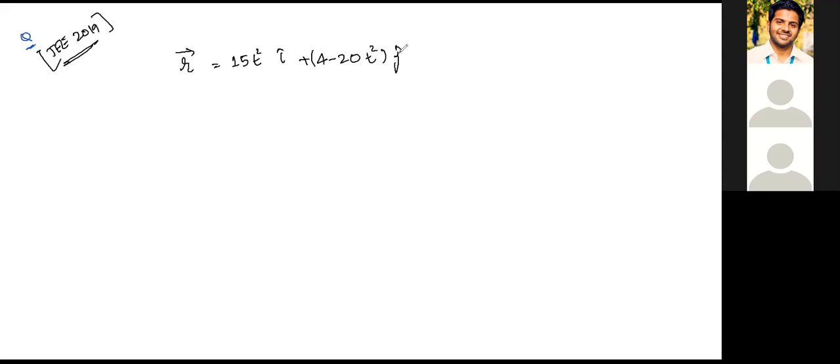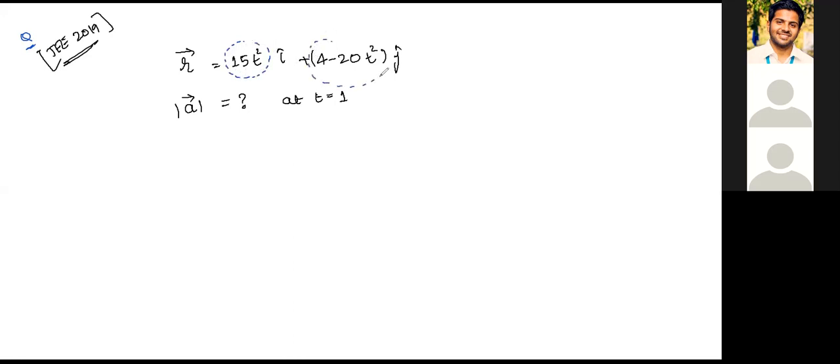Now you're being asked what is the magnitude of its acceleration at t equal to 1. Very, very simple question. When you are given the position vector, you are given its components.